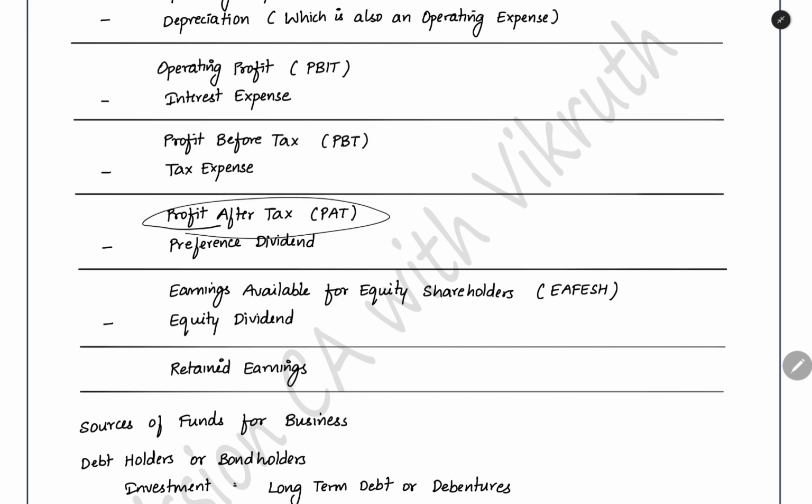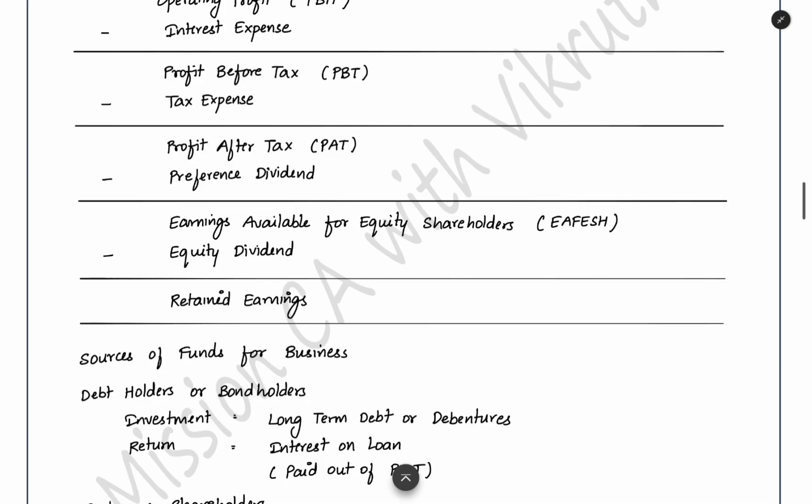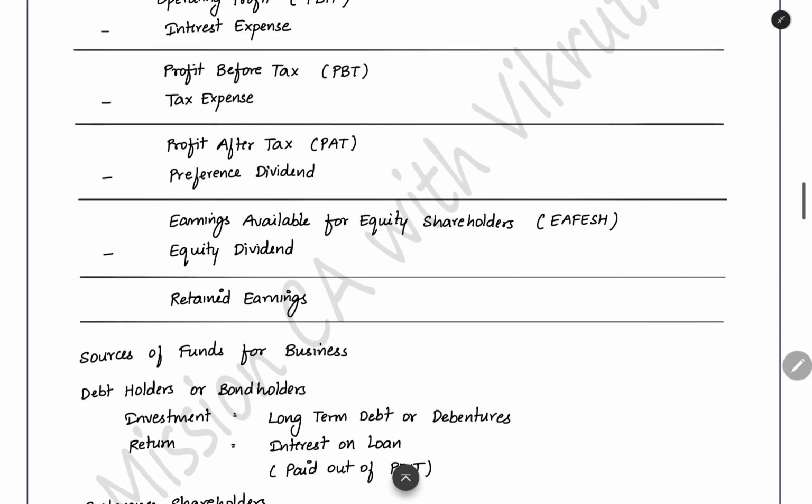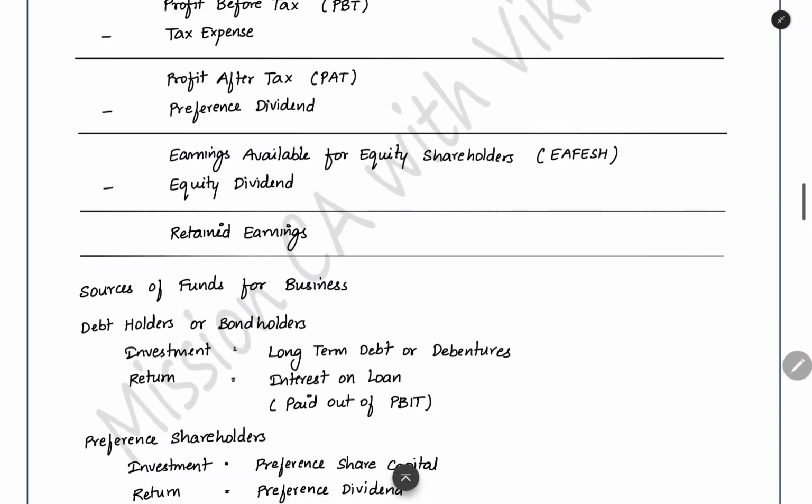This is the amount which will be given to the shareholders of the company. From this only, we will pay the shareholders. First, we will pay the preference shareholders because they have a preference. We pay the preference dividend. After that, we have the residual, the remaining amount. That is the amount available for the equity shareholders. This entire amount is the property of the equity shareholders.